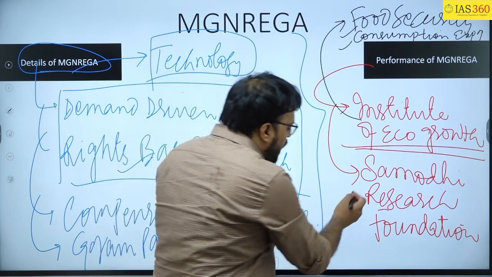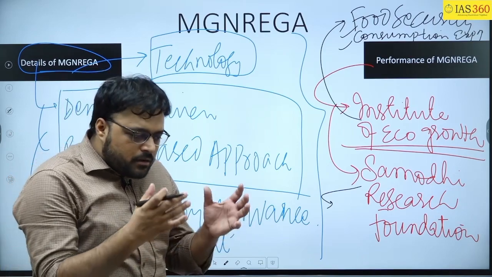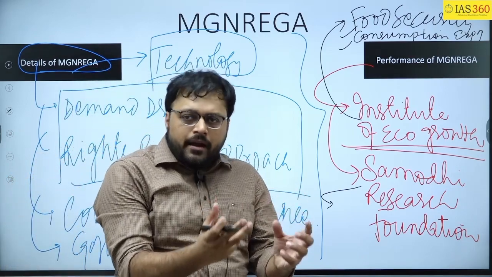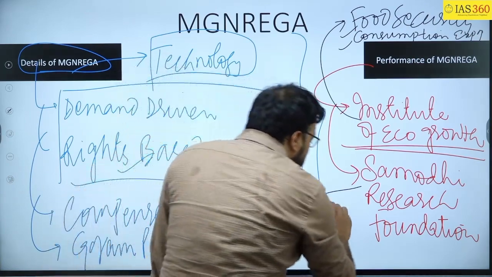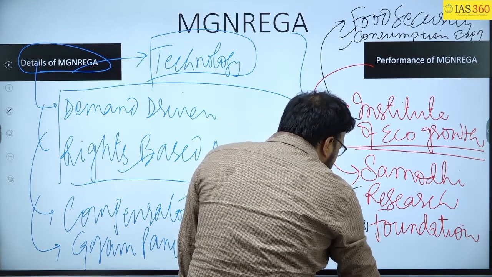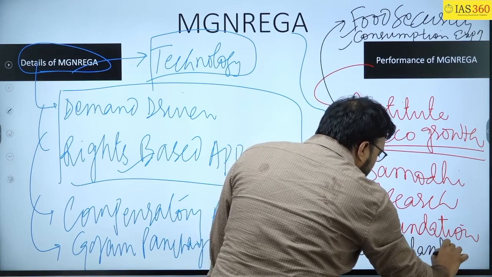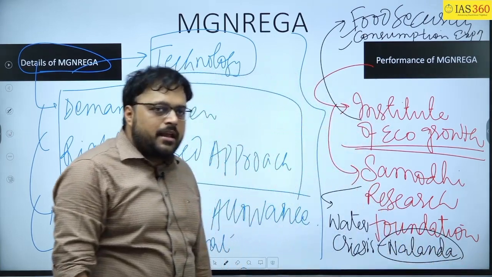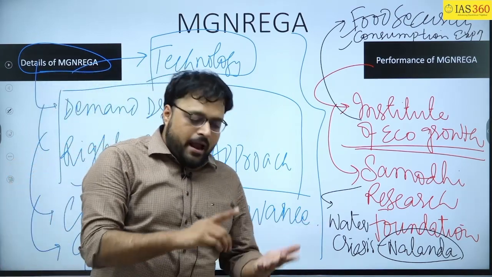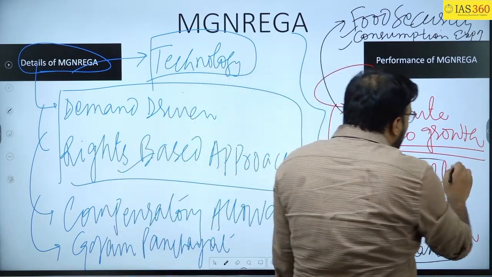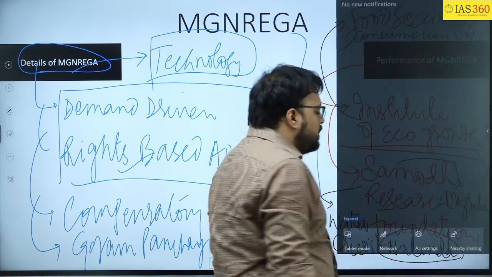The Samoodhi Research Foundation says that because of the MGNREGA community infrastructure is being created, and that is the pathway for rural development. Along with this, on the water crisis, the Nalanda model of water conservation is one of the most significant models, and that is under MGNREGA. At the same time, it has been observed that because of the MGNREGA, migration has been stopped in the villages of Andhra Pradesh.